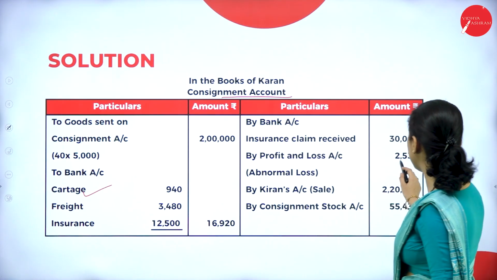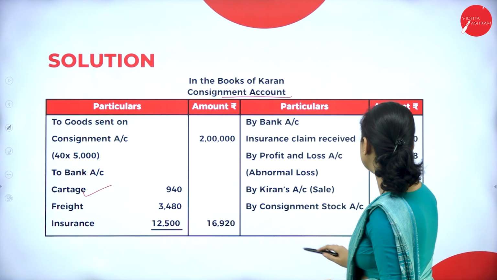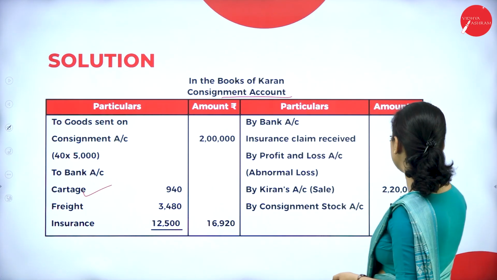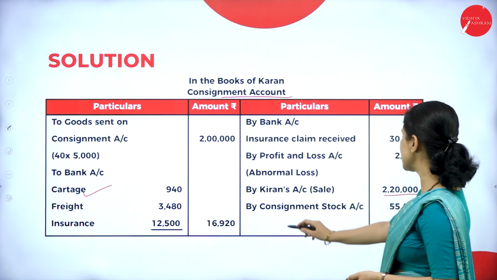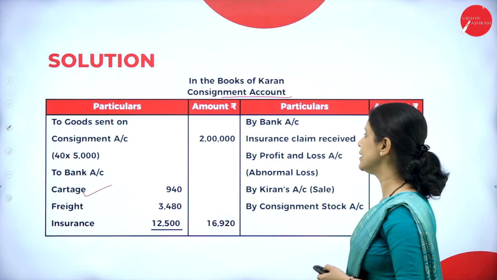2,538. This is the abnormal loss. Next, Kiran's account sale. That means for how much did we sell the product? It's for 2,20,000. Next, consignment stock account. That means the closing stock. Let us see how to calculate the closing stock.